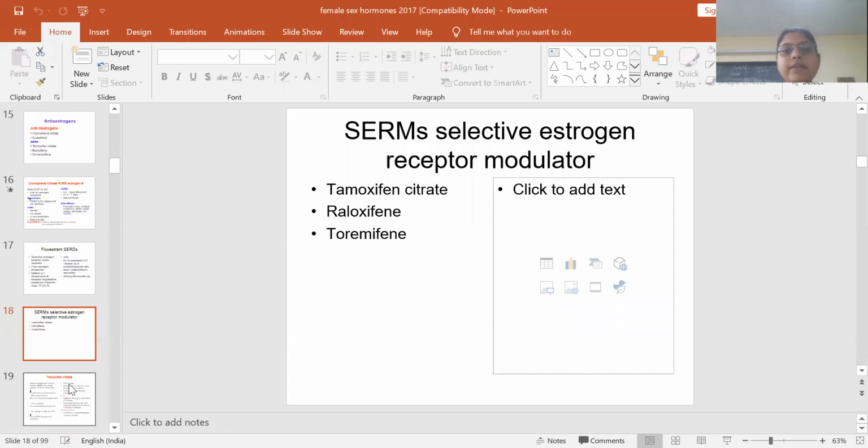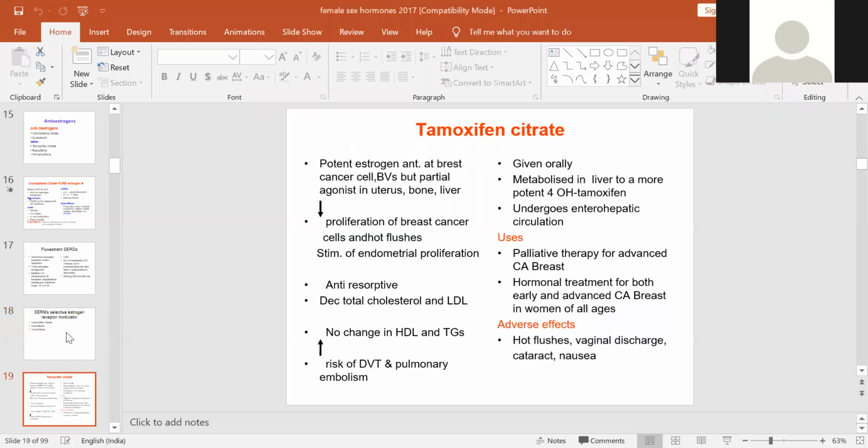Now, the selective estrogen receptor modulators are tamoxifen citrate, raloxifene, ormeloxifene. These are the various SERMs. Tamoxifen citrate is an estrogen antagonist at breast, but a partial agonist at the uterus. In the bone, it is protective, so it will be used in the treatment of osteoporosis.